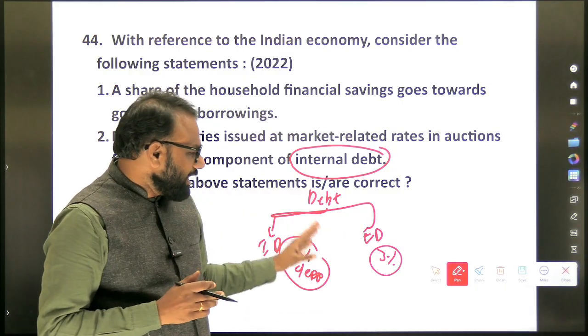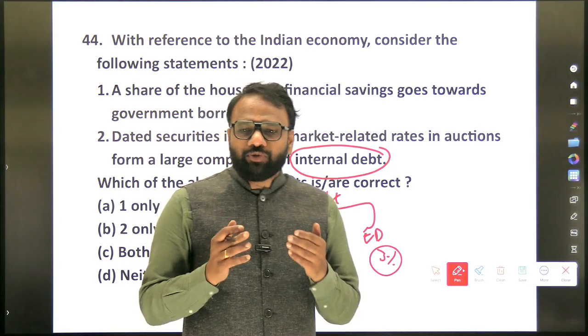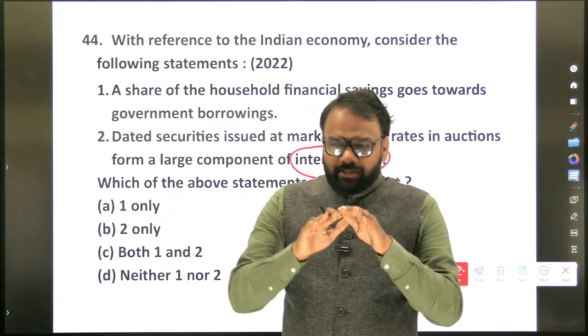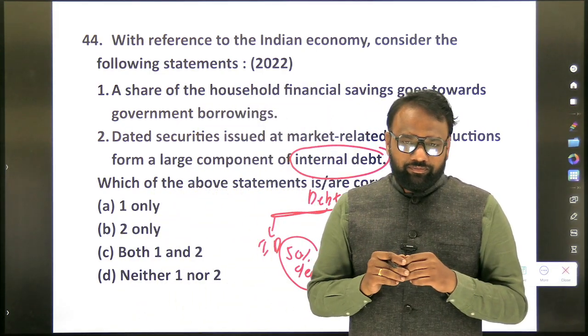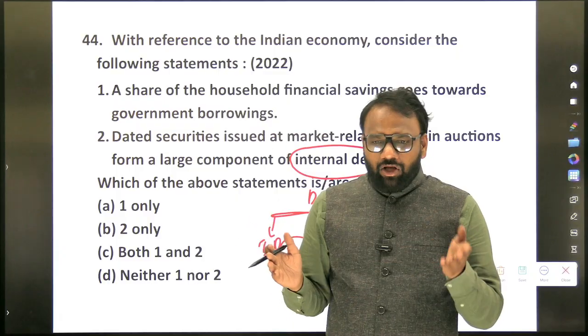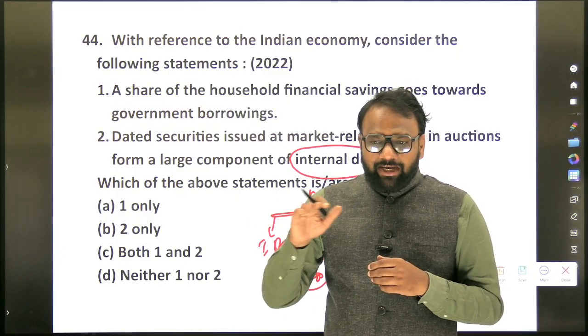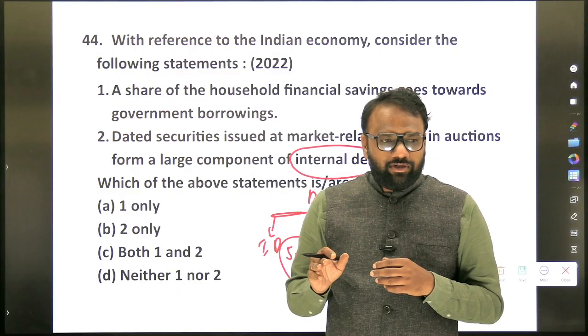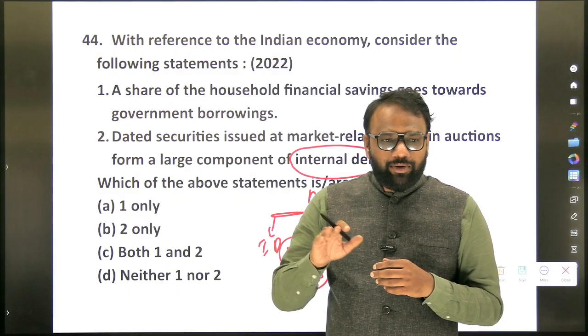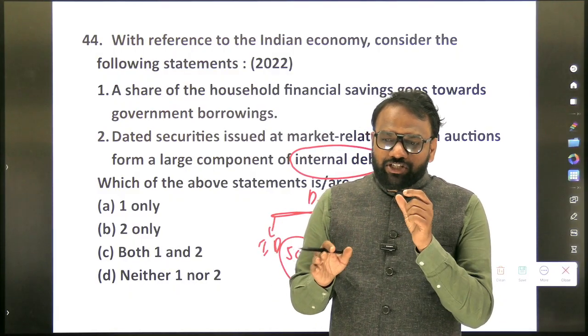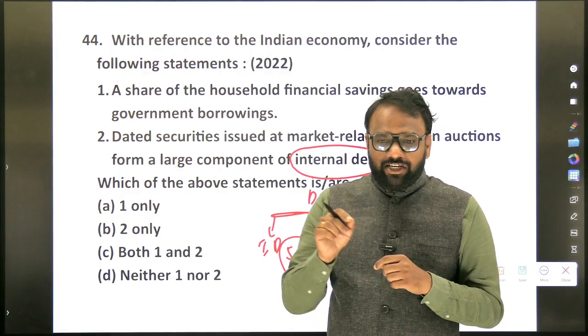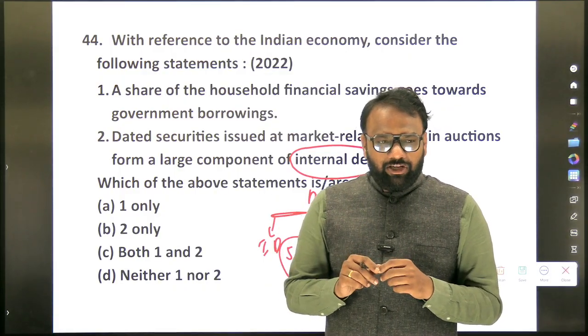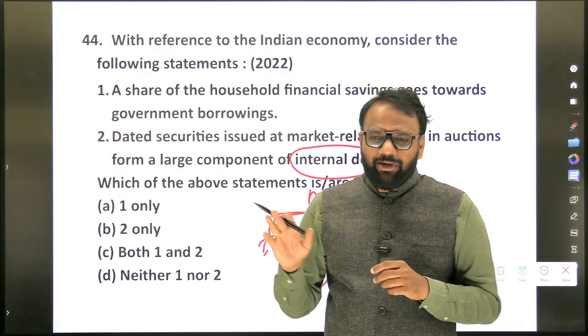Next, when it comes to internal debt, we have again discussed in detail the major components. Marketable securities and non-marketable securities. When it comes to marketable securities, the largest component is dated securities. What is the share of marketable securities as a percentage of GDP? 40%. Non-marketable? Approximately 10%.